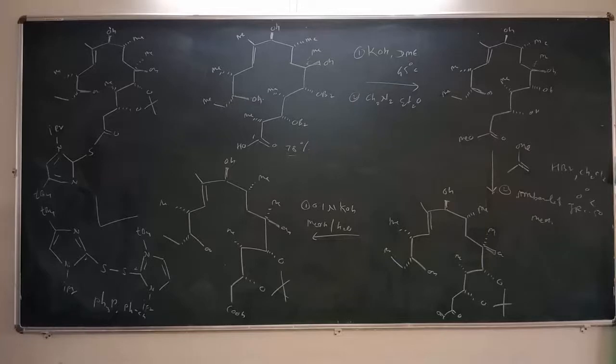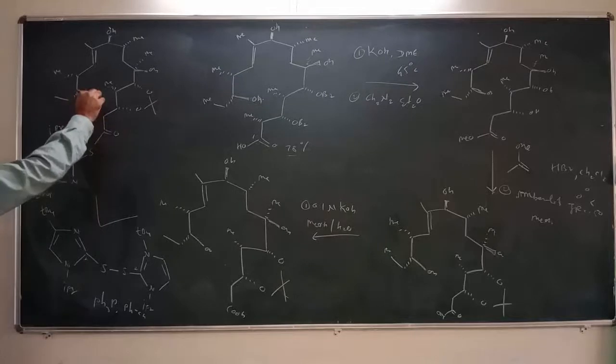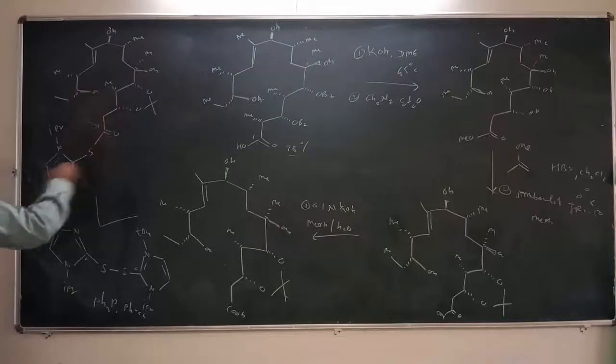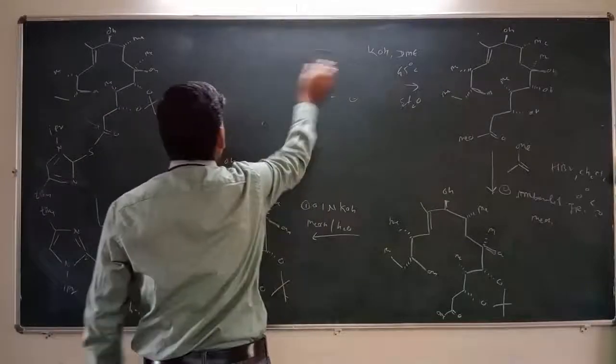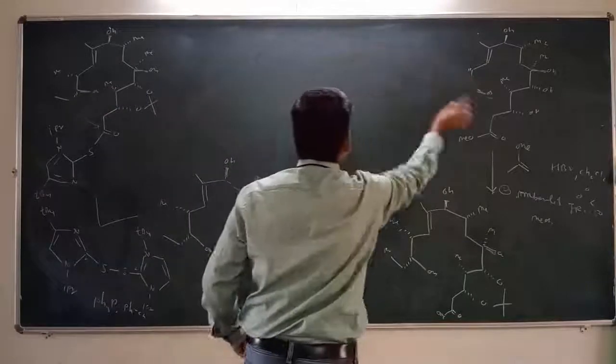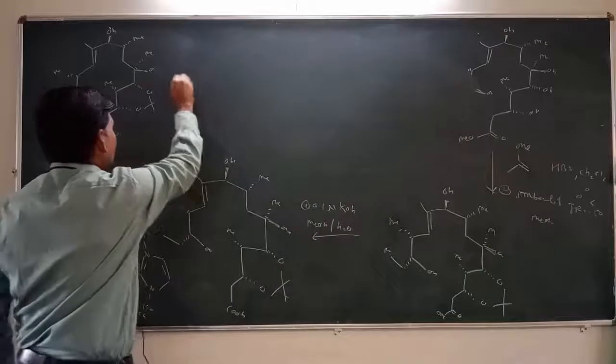Then the intermediate will be treated with toluene, and if we reflux this compound for about 12 hours, then what happens? Then cyclization of this reaction will take place. That means this OH group will attack here, and it will remove this group, and we get a cyclic system. And the cyclic system will be like this.